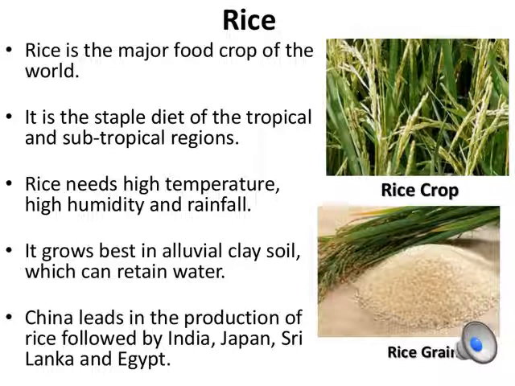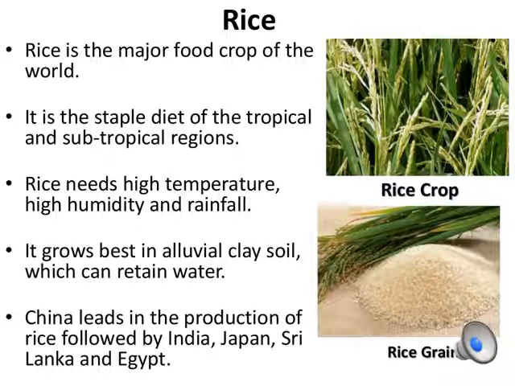The crop shows the best yield with a high temperature. Wherever you have a high temperature, these crops grow very rapidly, in high humidity and rainfall. Alluvial clayey soil is the best for growing rice and it can retain water too.